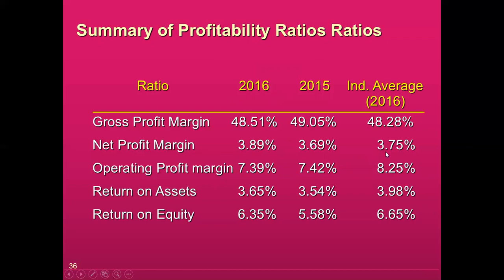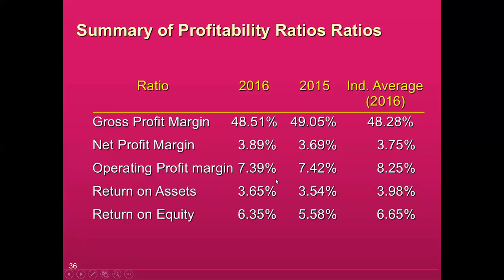Net profit margin last year was 3.69. Compared to the industry average, our position was slightly down. But this year, we are better than the industry average. Our profit margin is 3.89 percent, which is slightly higher than the industry. Operating profit margin, of course, is less compared to the industry average, as we are at 7.39 compared to the industry average of 8.29. Return on assets, the industry average is 3.98 or around 4%, but we are at 3.65.